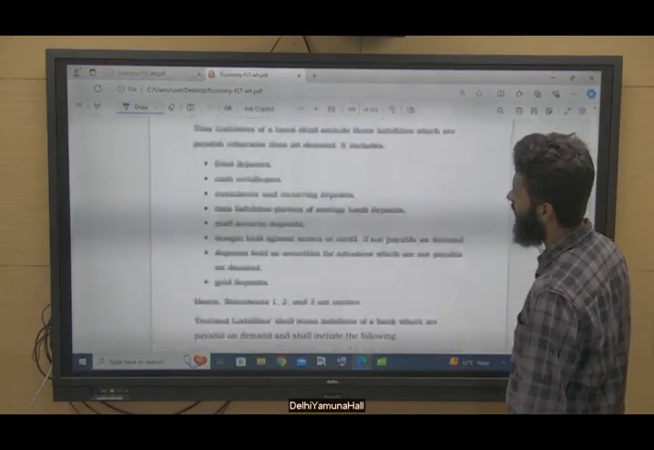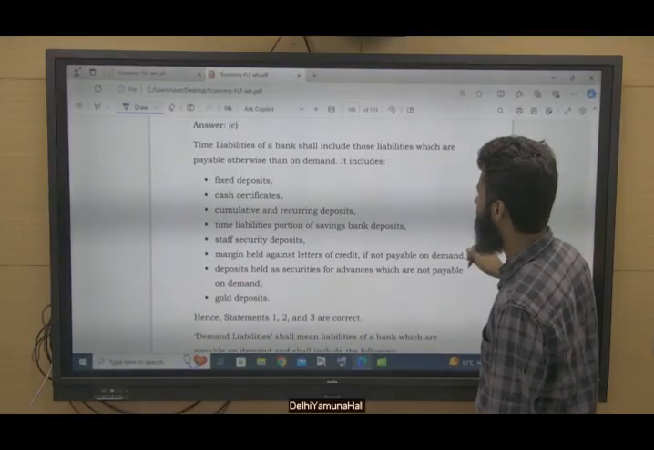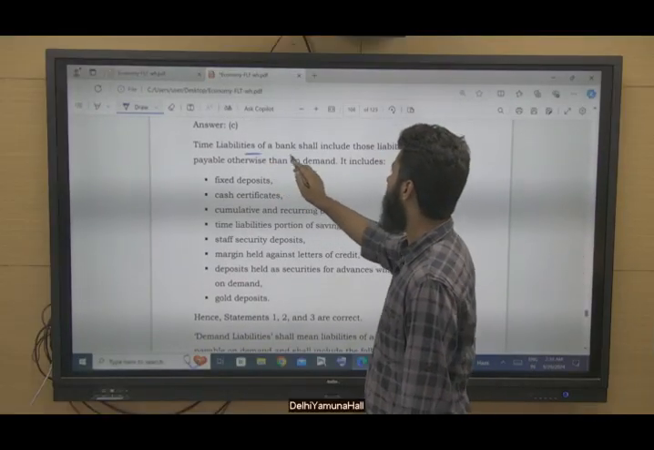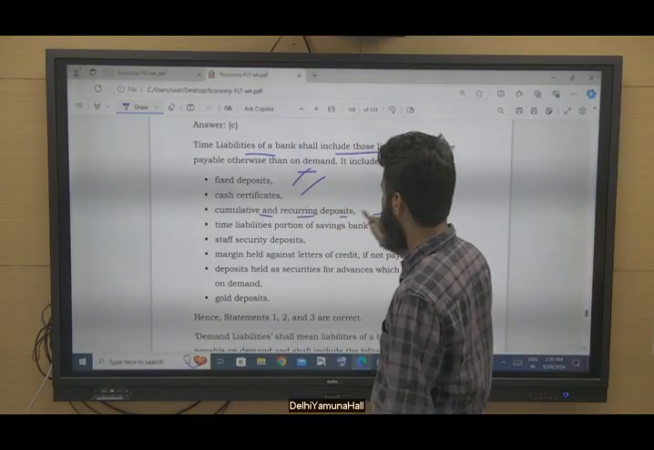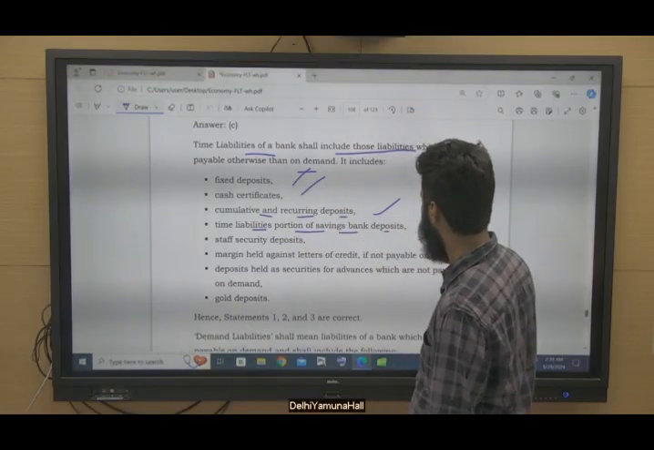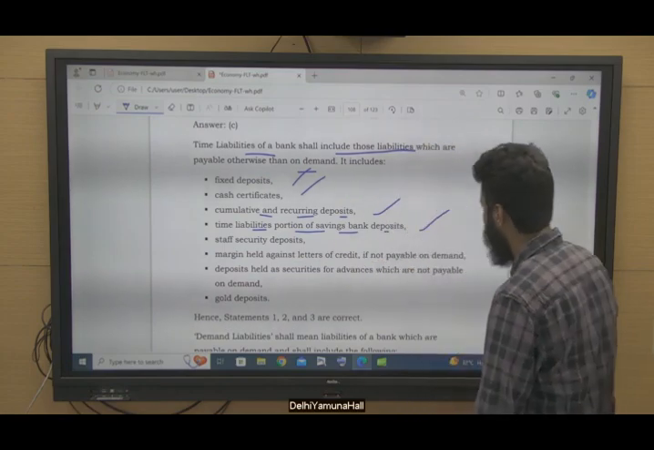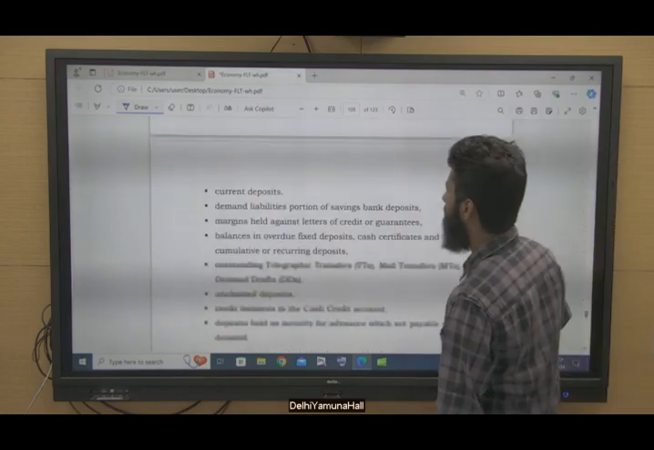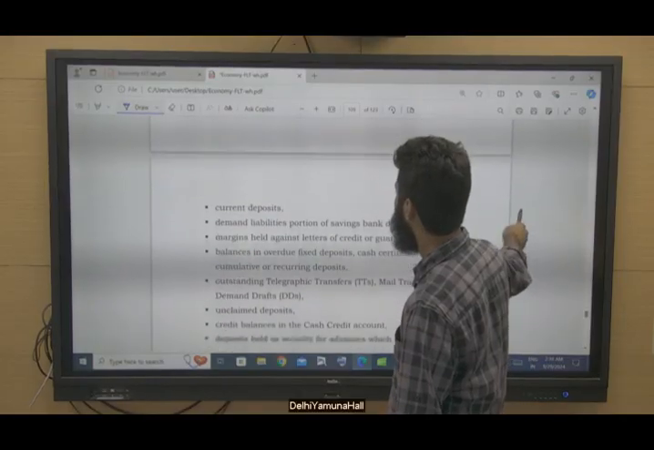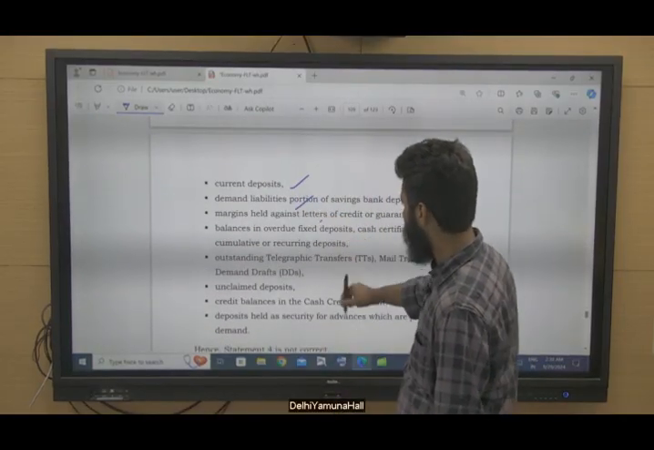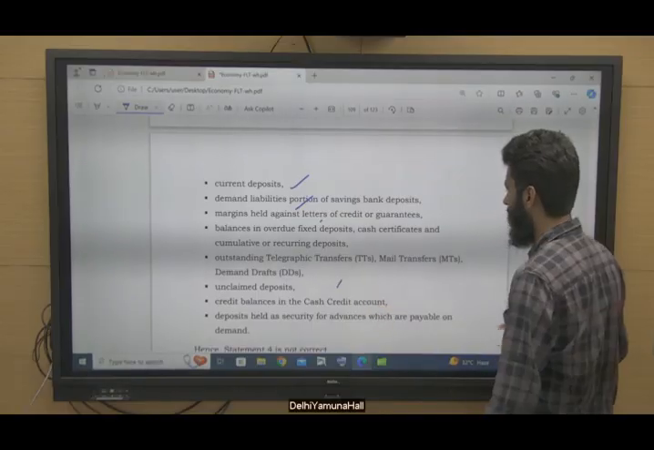So these are the lists of time deposits and demand deposits, if you want, right? The time liabilities of a bank: fixed deposits, cash certificates, cumulative and recurring deposits, proportion of savings bank deposits, etc. So the whole list is there, and for demand liabilities also, these are the demand liabilities, right? Demand deposits, unclaimed deposits, etc.